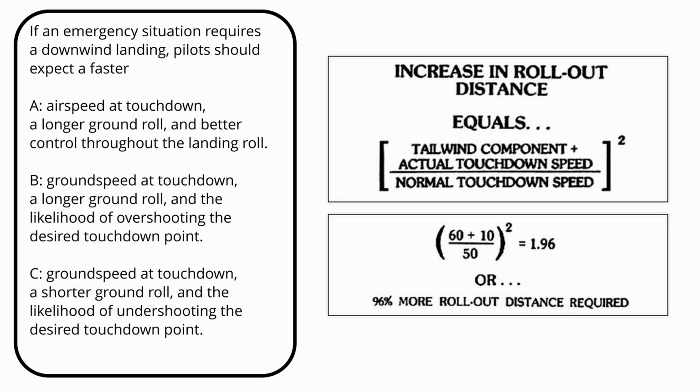If the approach is also a little fast, say by another 10 knots, the ground roll will be almost double what the book says. So the answer is definitely B. The faster ground speed guarantees the longer ground roll.